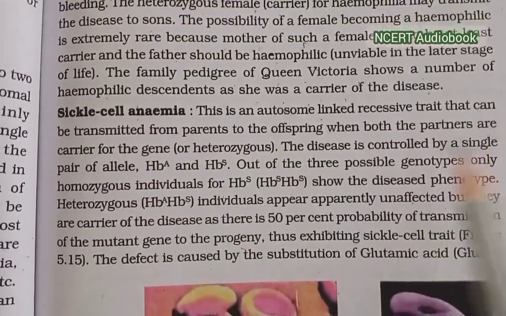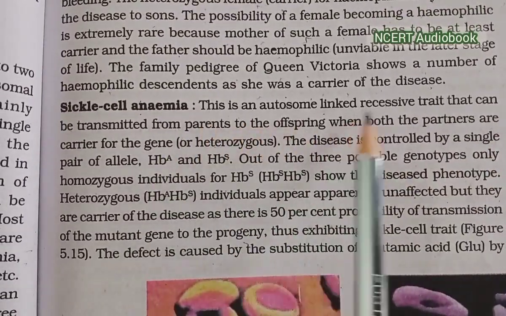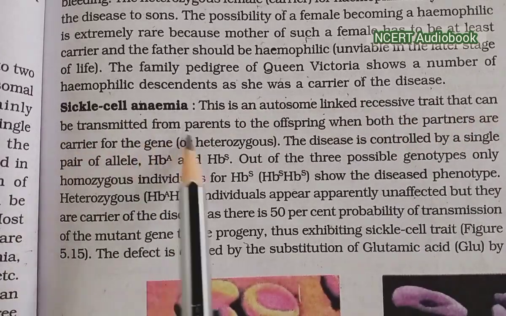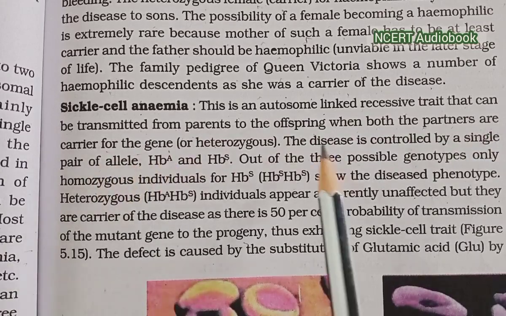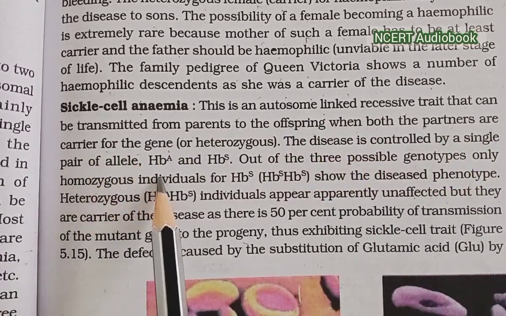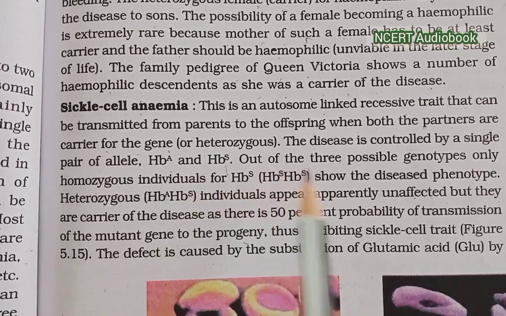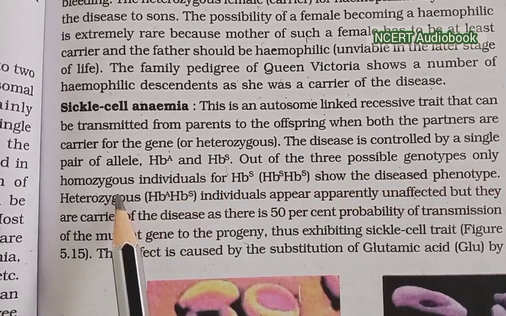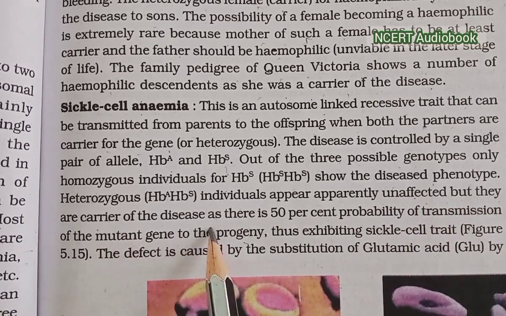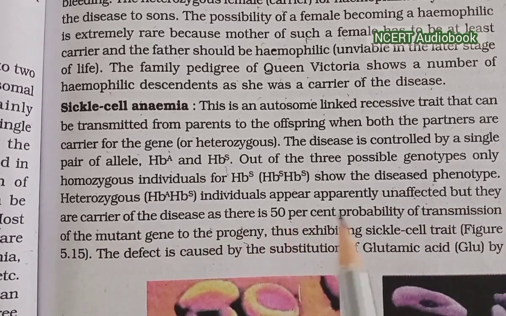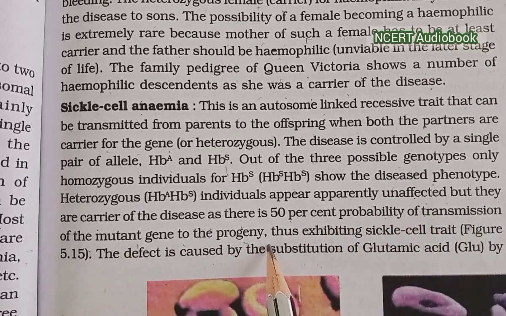Sickle cell anemia. This is an autosome-linked recessive trait that can be transmitted from parents to offspring when both parents are carriers of the gene. The disease is controlled by a single pair of alleles, HbA and HbS. Out of three possible genotypes, only homozygous individuals show the disease phenotype. A heterozygous individual appears apparently unaffected but is a carrier of the disease, and there is a 50% probability of transmission of the mutant gene to the progeny.